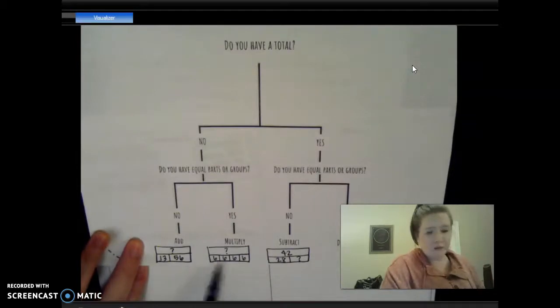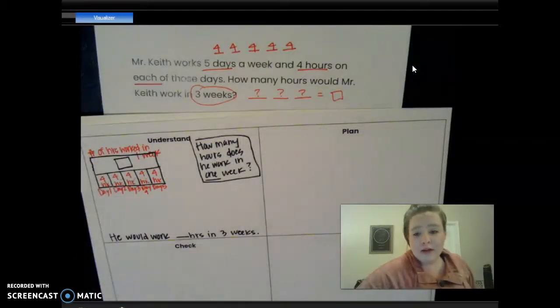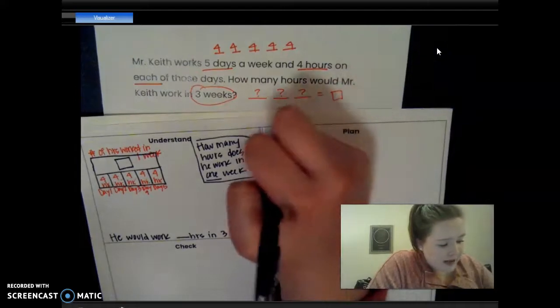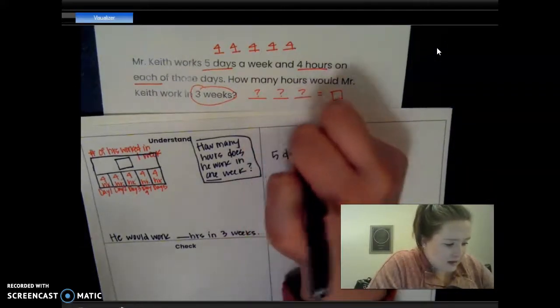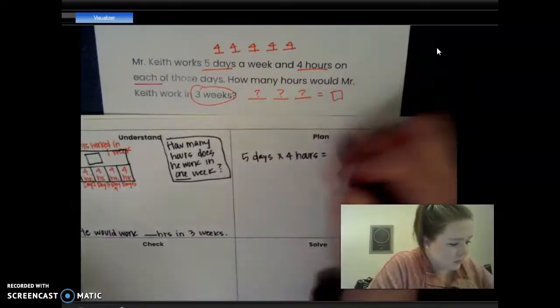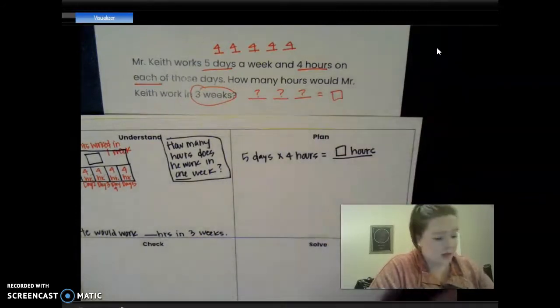And see, it kind of resembles this one, okay? So I'm going to multiply. Well, what are we going to multiply? Good, I know I heard some of you say that. 5 days times 4 hours equals a number of hours, okay?